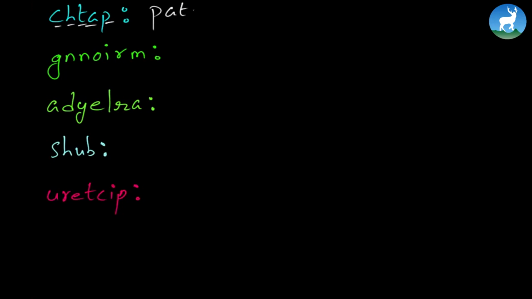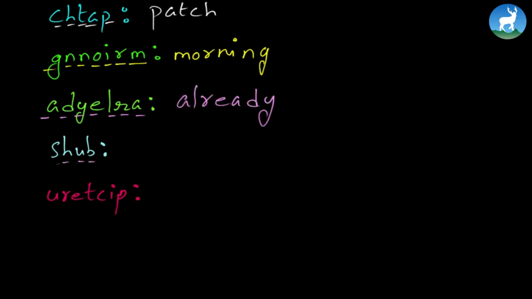PATCH. Patch. And this is very simple and it took me quite a time to figure this out. And eventually it's very simple. We often use this word every morning. MORNING. Morning. And this is already. ALREADY. Already. This is HUBS.